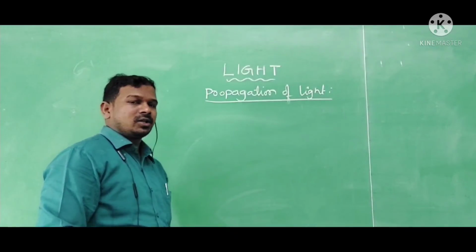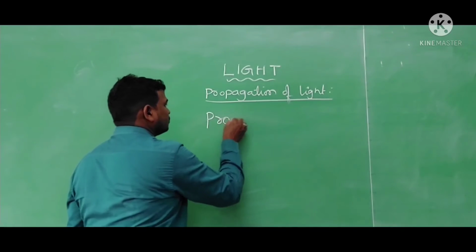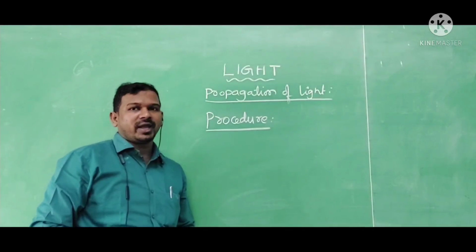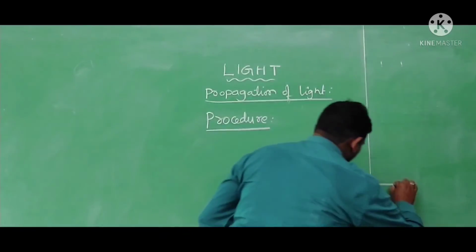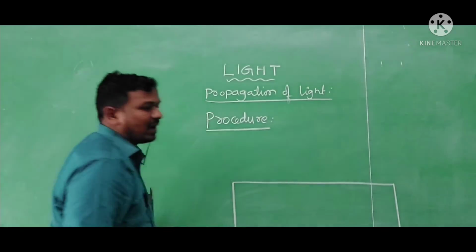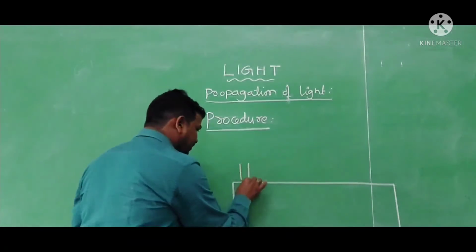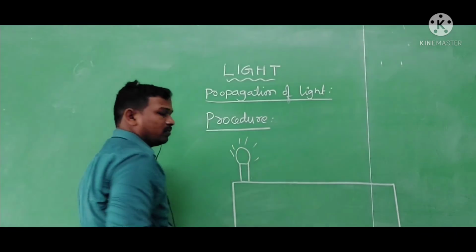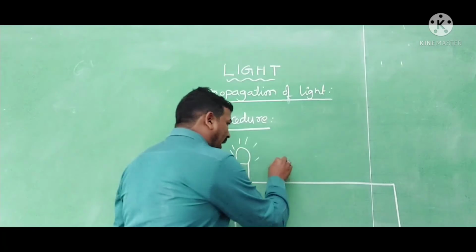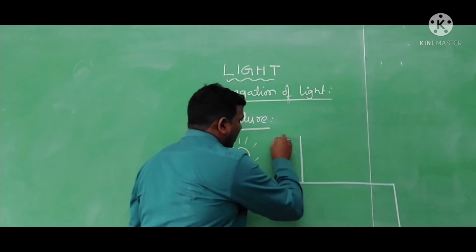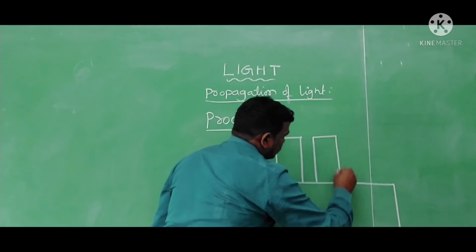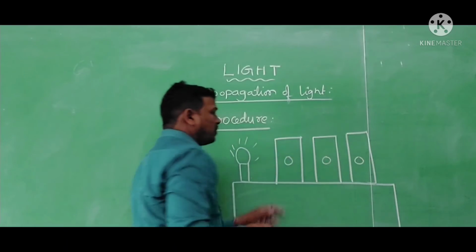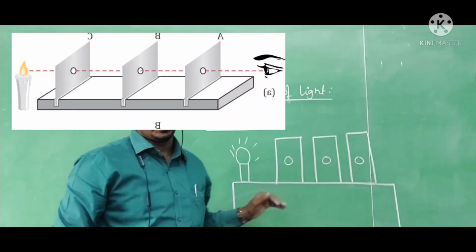So here the procedure is: we need to take a table. On the table we have to place the candle at one end with the help of the candle stand. This candle should be low, and I am placing the three cardboard sheets in a line so that the holes are in one line.